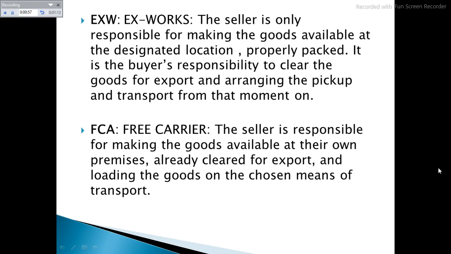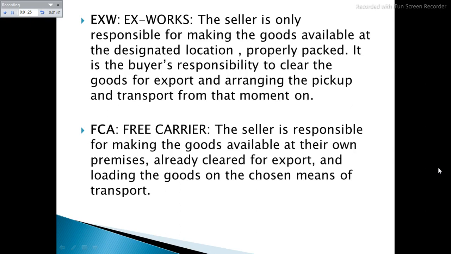Seller will pay export duty, taxes, and customs clearance in the origin country. Buyer will be responsible for origin terminal charges, loading on carriage, freight charges, unloading at the destination port, import duty, taxes and customs clearance in the destination country.